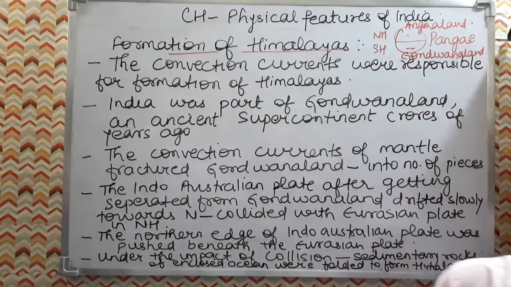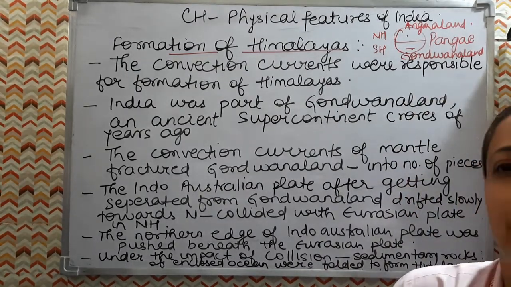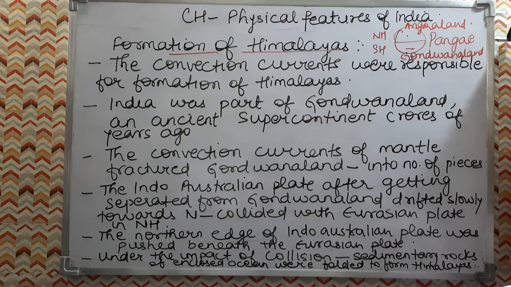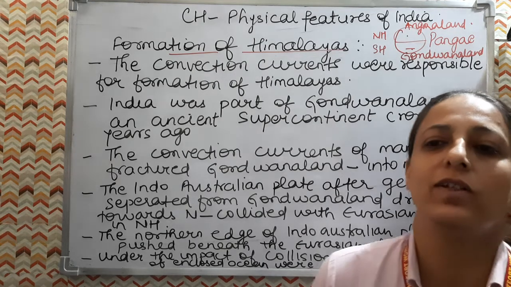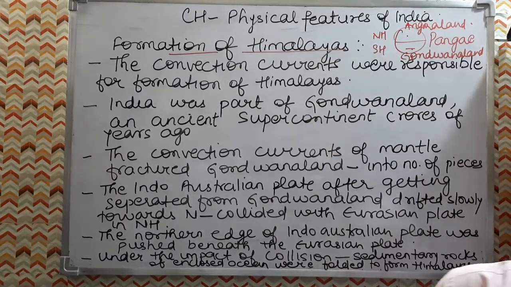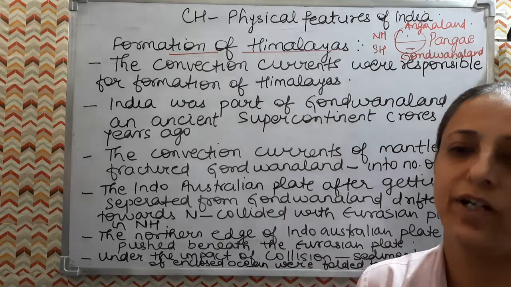Now we have to understand why this single landmass of Gondwana could not stay together. What happened? It was due to the convectional currents only. The convectional currents which originate split the crust into different pieces, so the plates started moving. After the split, the major continents and plates were formed, and the plates started drifting in different directions.